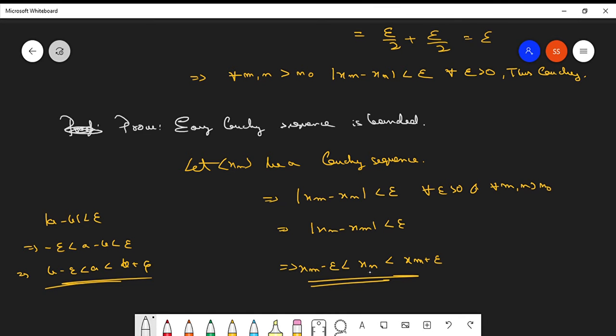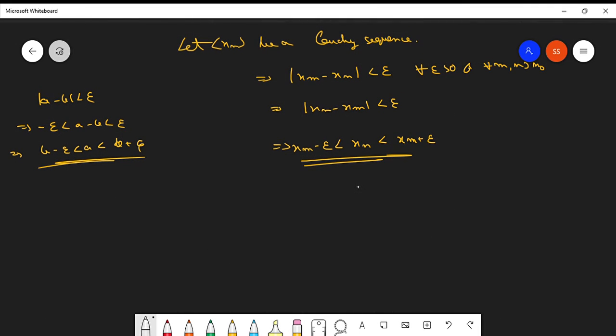Now there's a very little assumption which will give us the final result. See, what does this basically say? Suppose you have, let's say, this is x1, this is x2, x3, x4, and so on. Here you have xn naught, here you have xn, here you have xm.